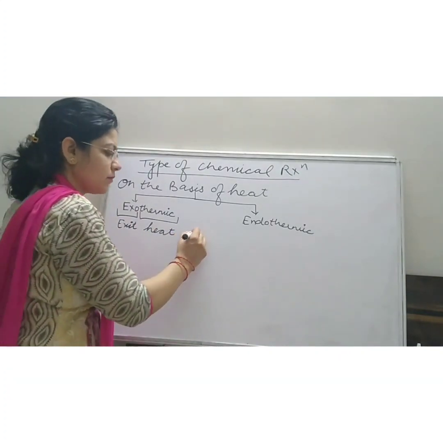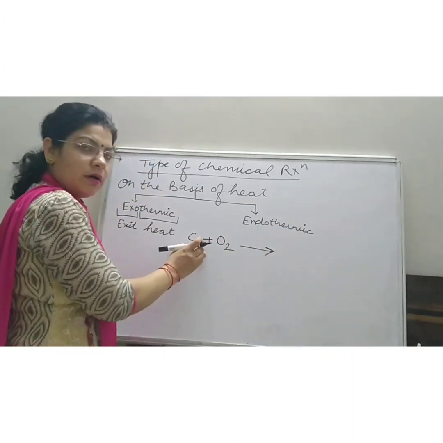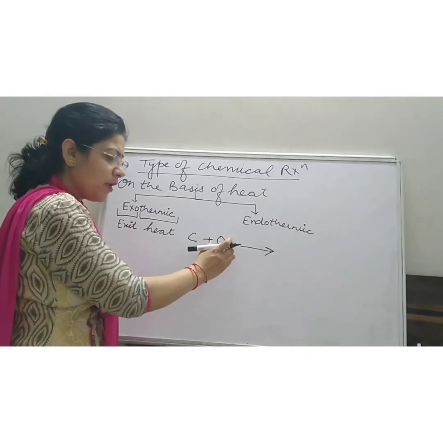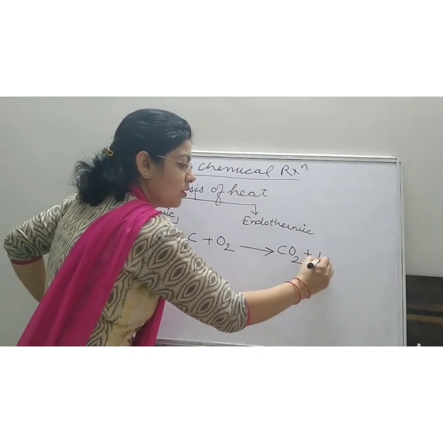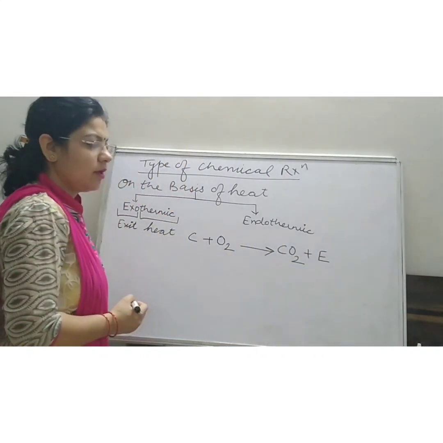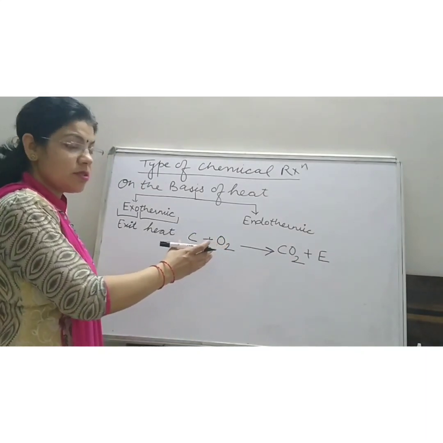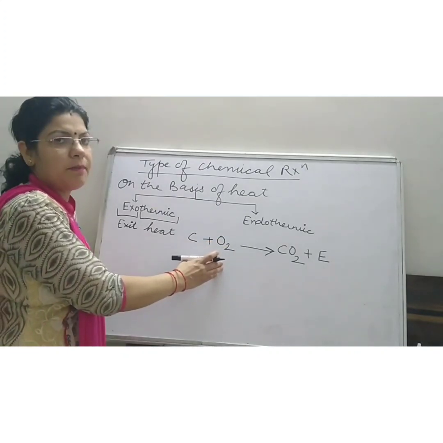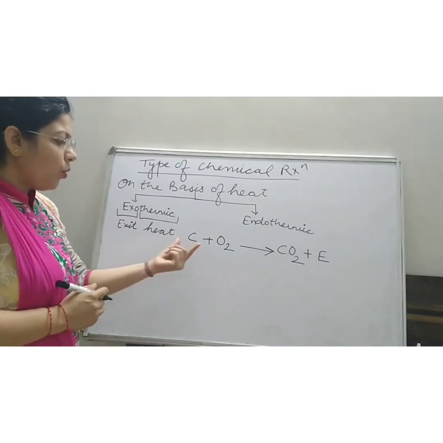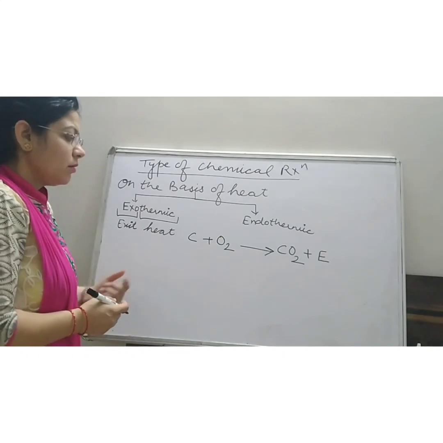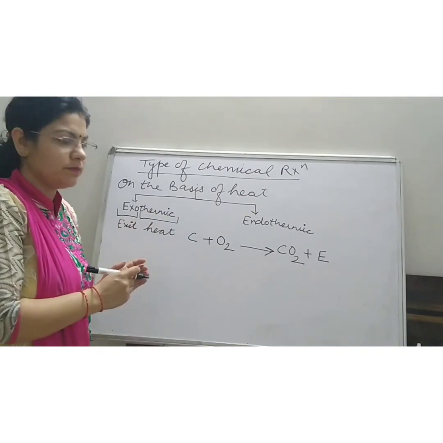For example, carbon plus oxygen. When carbon burns in the presence of oxygen, it produces carbon dioxide along with a large amount of heat. As heat or energy is released during this reaction, this is an example of an exothermic reaction. Generally, all the combination reactions are categorized as exothermic reactions.